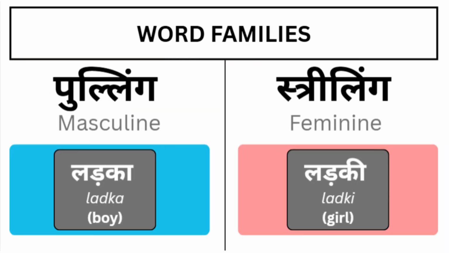When a noun has a human or animal counterpart of the other gender, Hindi often just swaps the ending.